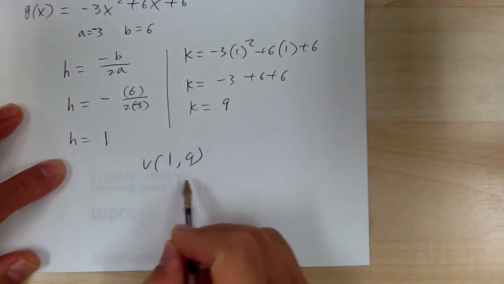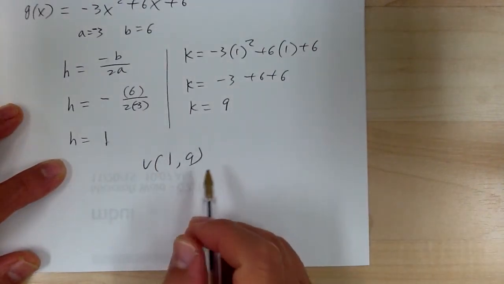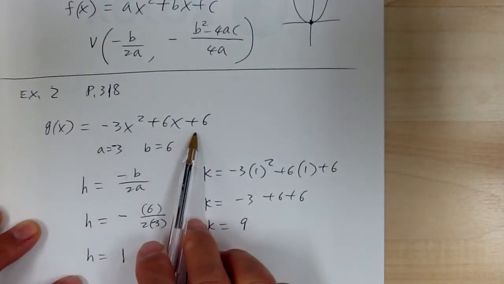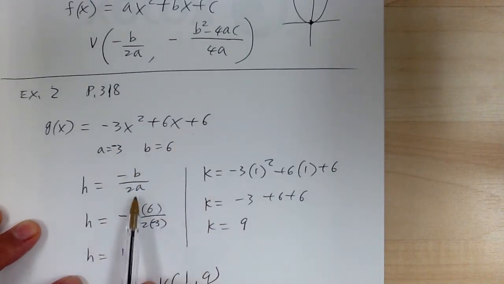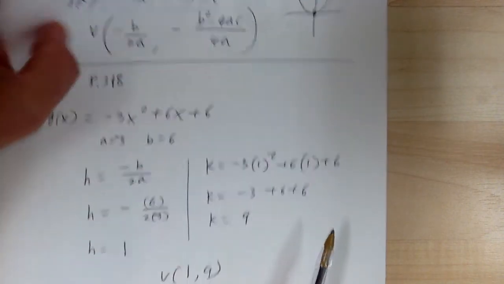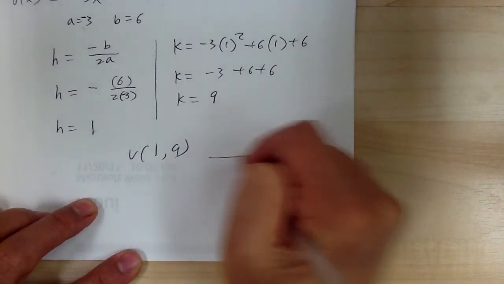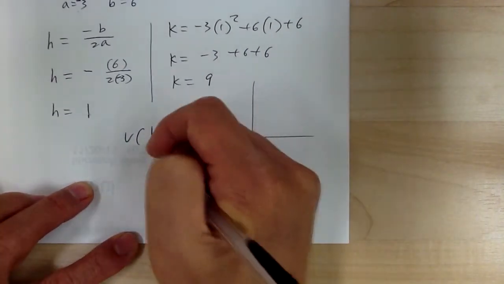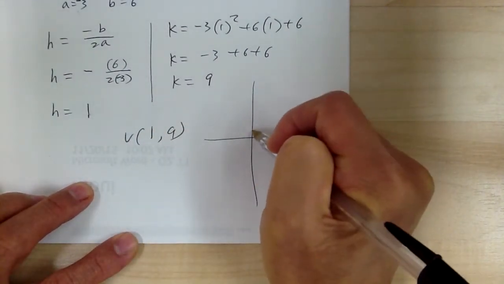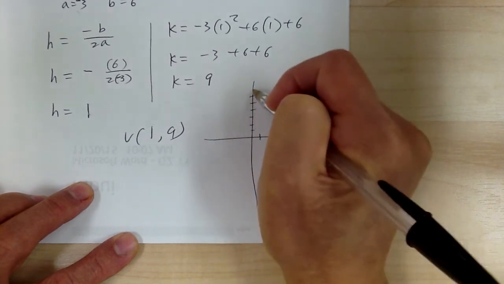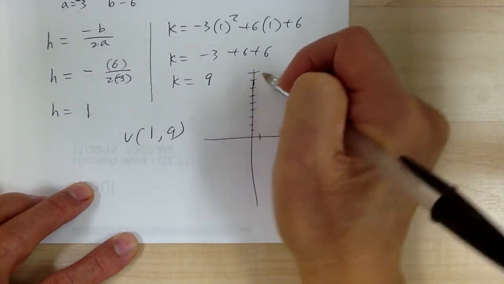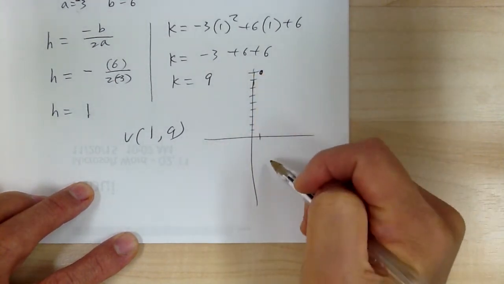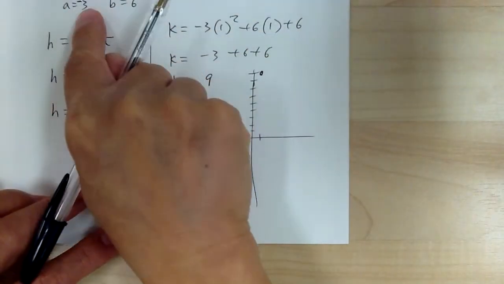Okay, so your vertex will be 1, 9. So it's just a different form. We have a different technique of getting your H and K. So once you do that, when you graph, if you're going to graph, it's 1, 9. So it will be 1, 9, right? Vertex over here, right? Now your A is negative 3, right?